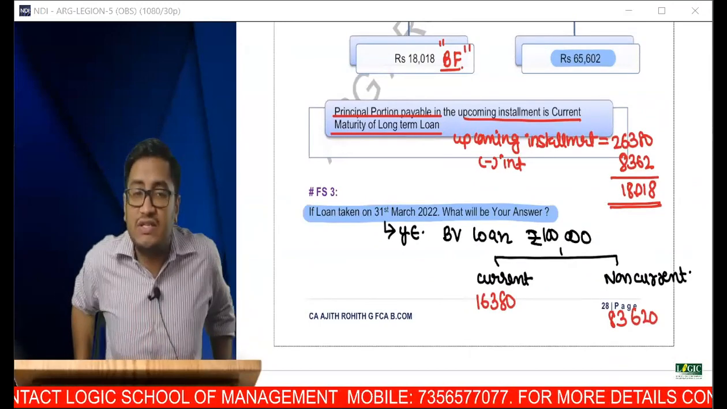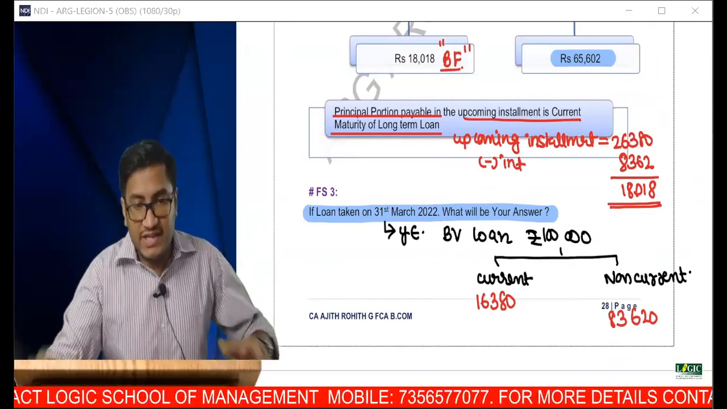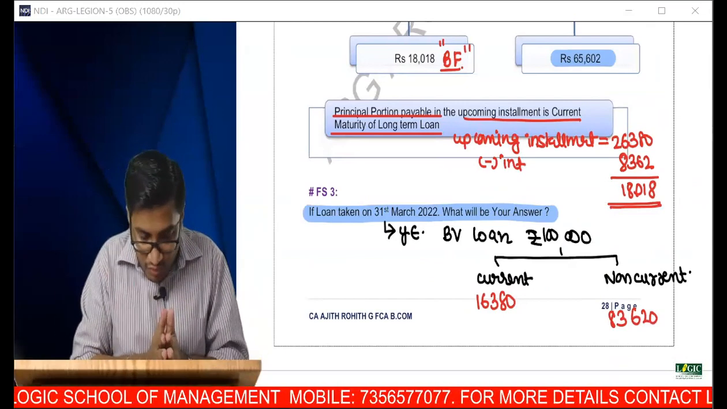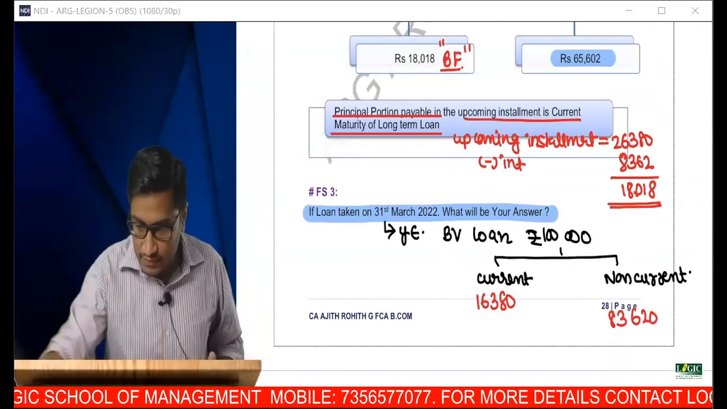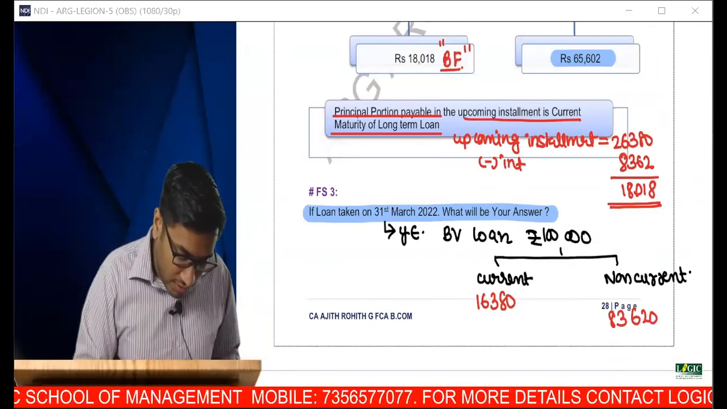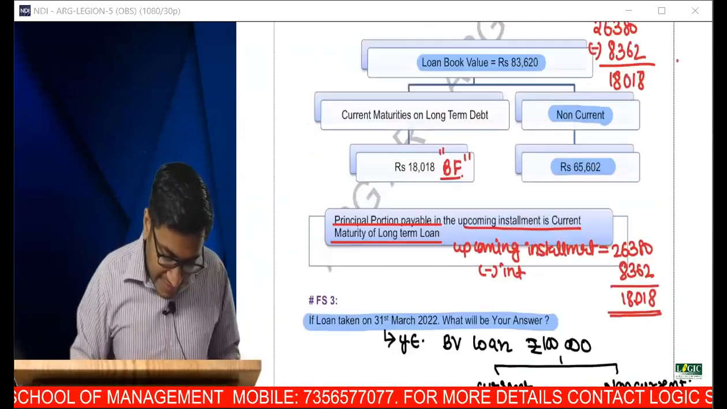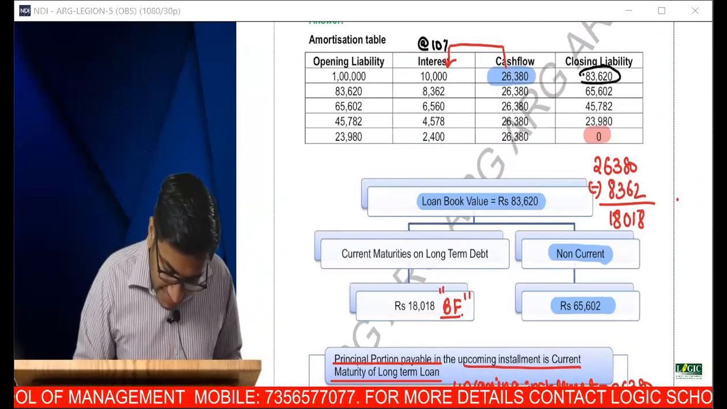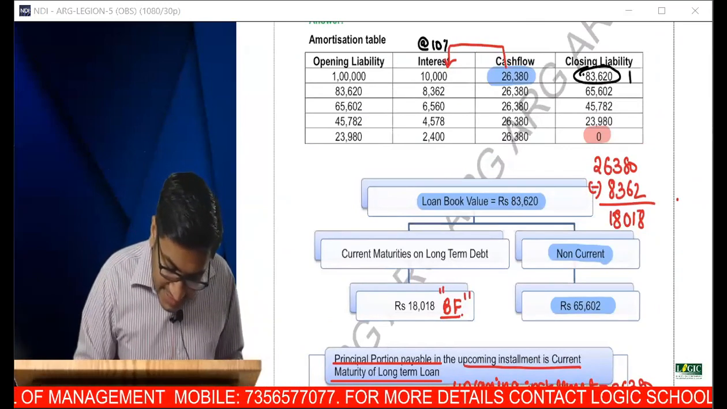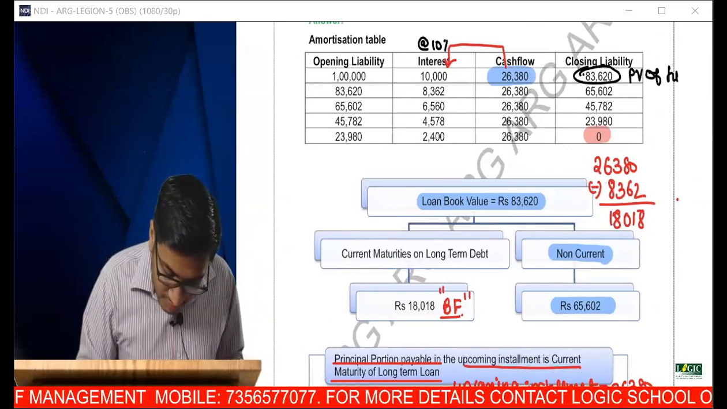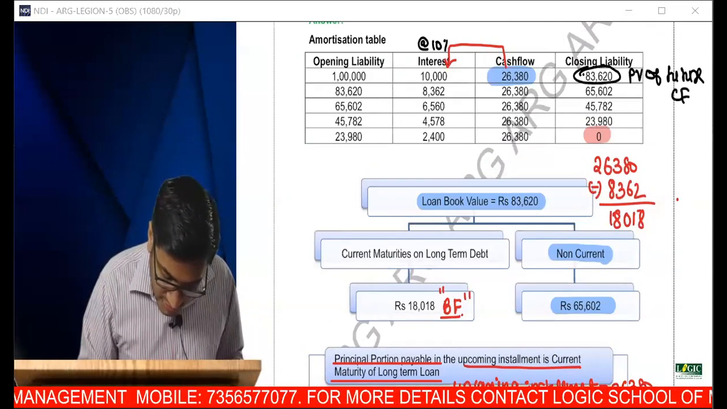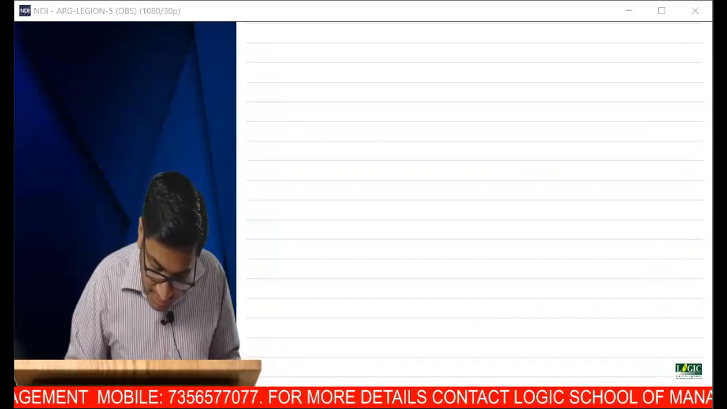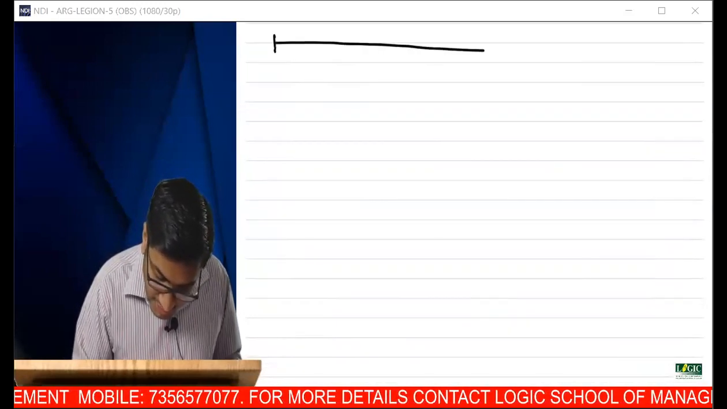Have you understood this? If the amortization table is there, I repeat, it is like this. Sir, I get my closing value. What is the closing value? Let's take the first example itself. What is 83,000? Can anyone tell me what this 83,000 is? 83,000 is nothing but the present value of future cash flows. See this.